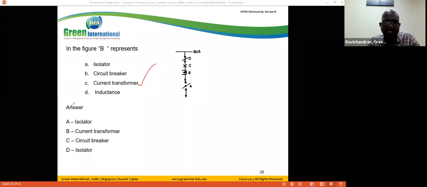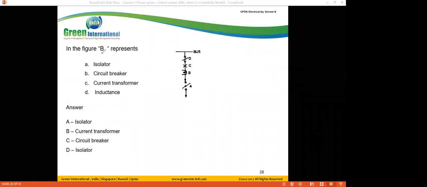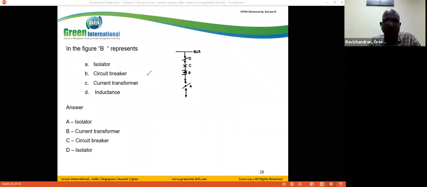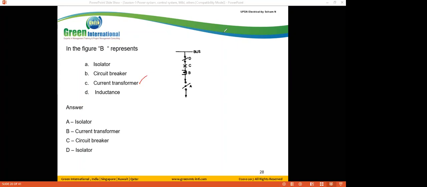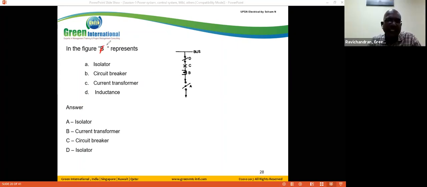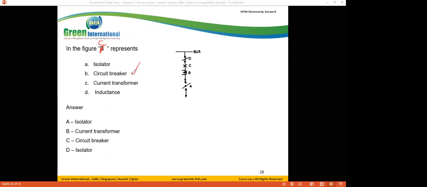Suppose if I ask the question, it is A, what is it? Current transformer. Suppose if they ask C instead of A, the answer is circuit breaker. Clear.